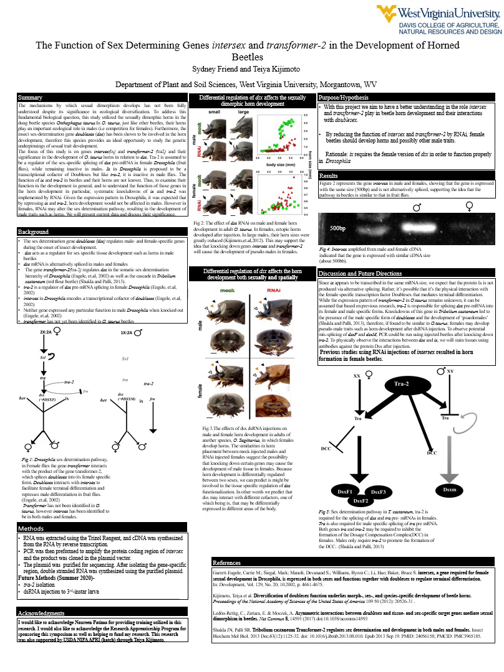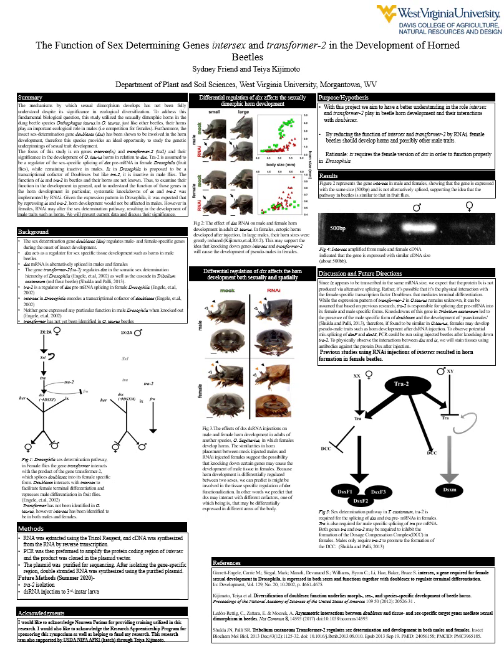Knockdowns of this gene in Tribolium castaneum, which is a red flour beetle, led to the presence of the male-specific form of doublesex and the development of pseudomales. Therefore, if found to be similar in O. taurus, females may develop the pseudomale traits such as horn development after double-stranded RNA injection.